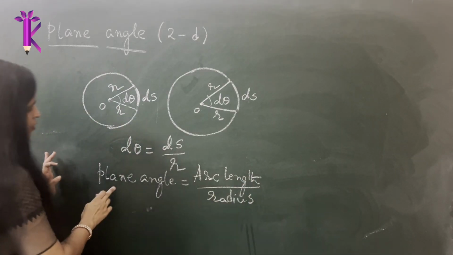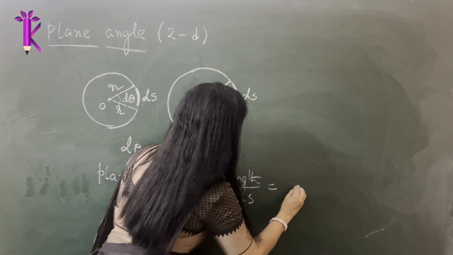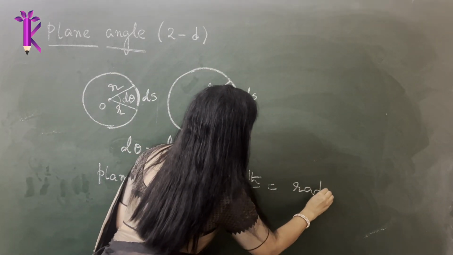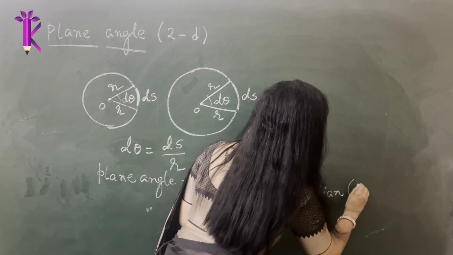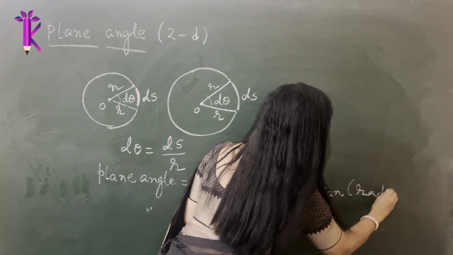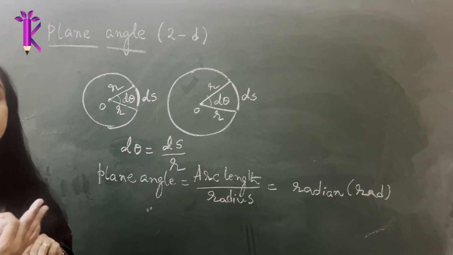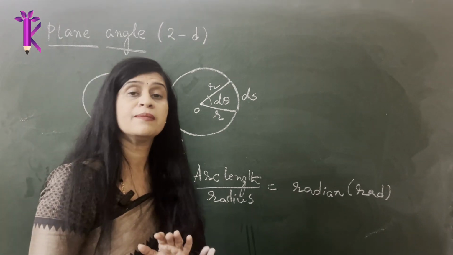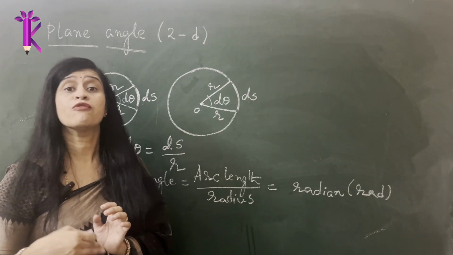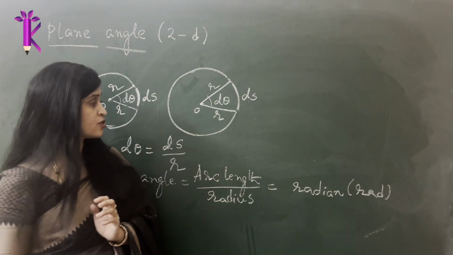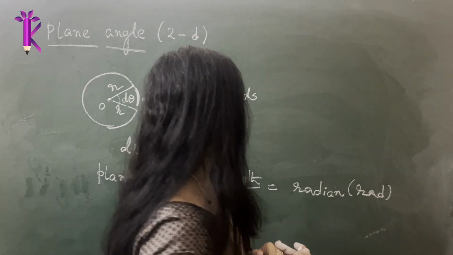Okay. Now, plane angle is measured in radians. It is measured in a SI unit called radian. And in short, it is written as rad, R-A-D. So, instead of measuring it in degrees, we measure it in radian, and that is the SI unit of plane angle or even the solid angle that we are going to discuss in a few minutes now.